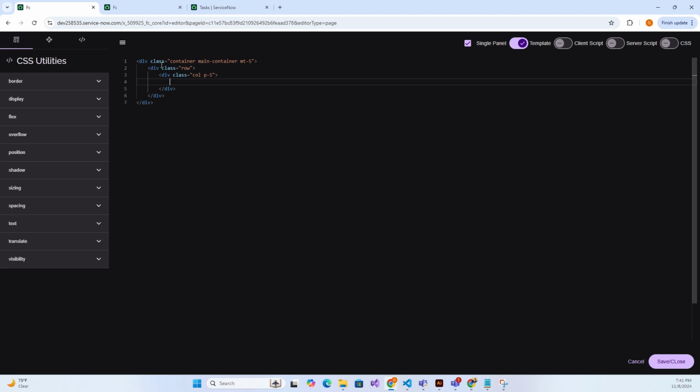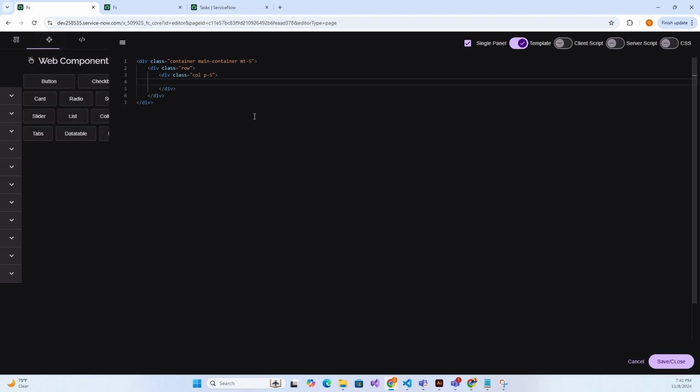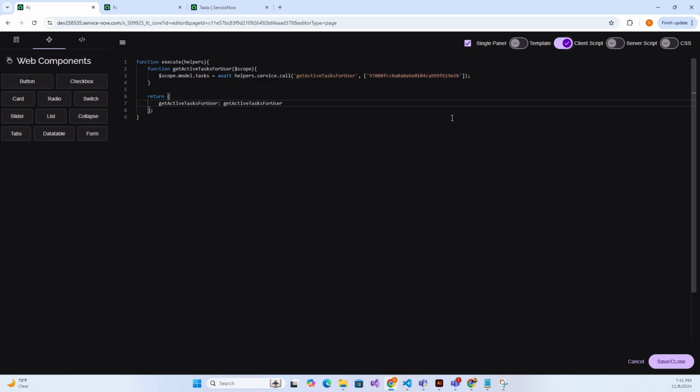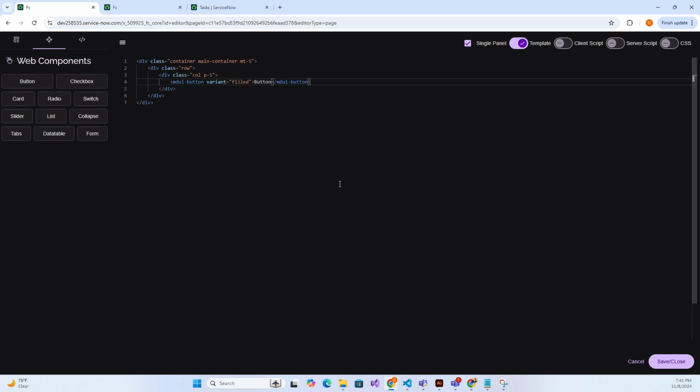All right, here, let's go ahead and open up our components. Let's add a button. When we click this button, we want to call the get active task method from the client script, and in turn, it will make a service call to the server and return the data that we need.